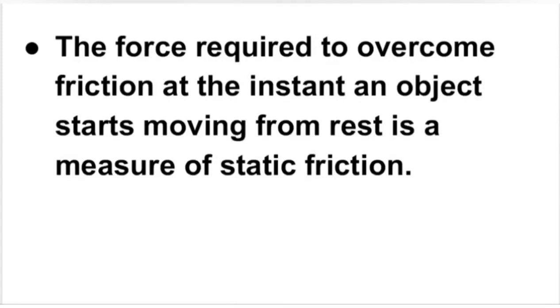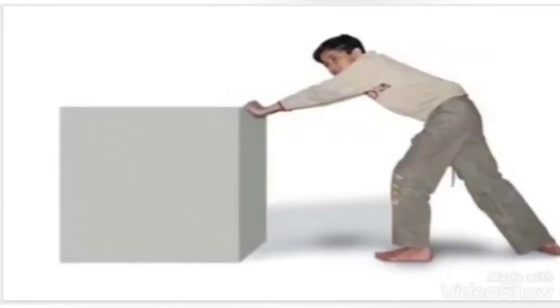For example, we all know that it's not easy to move a heavy box from one place to another. When you apply force to move a heavy box, a force is required to overcome friction so that you can start moving from rest.